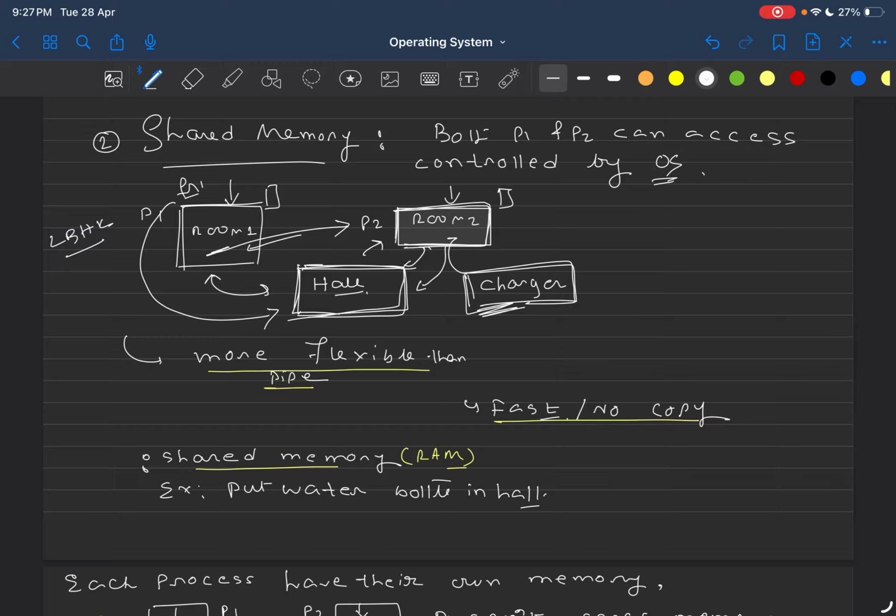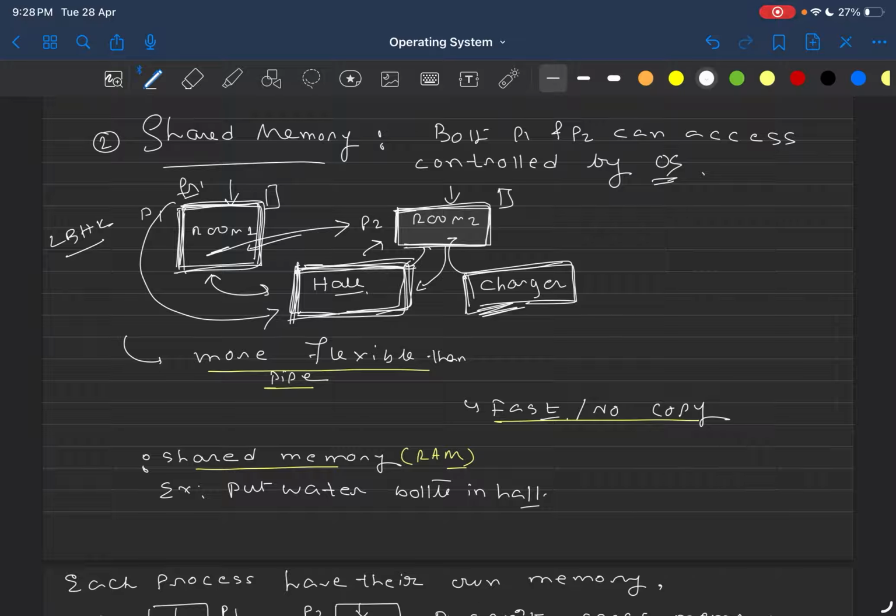So here what we have seen is, even though the two friends have separate rooms, there is one shared space, that is the hall room. So far you understood this hall is the shared memory, and inside this shared memory, what is it that we put? That is a charger. And what is this charger? This is a shared resource.